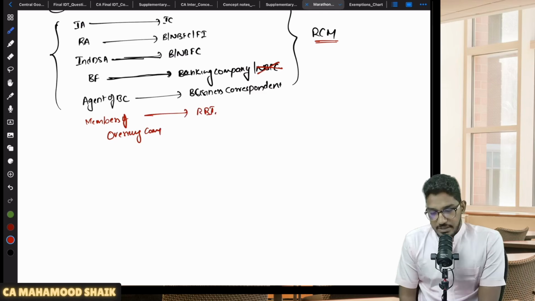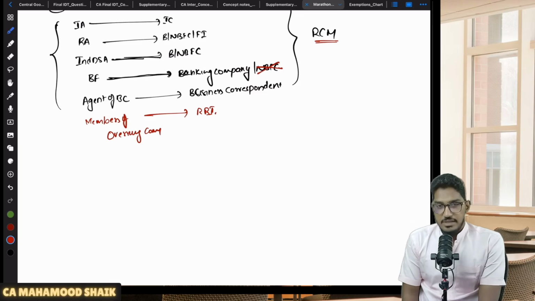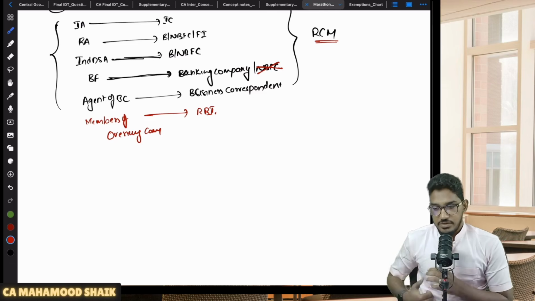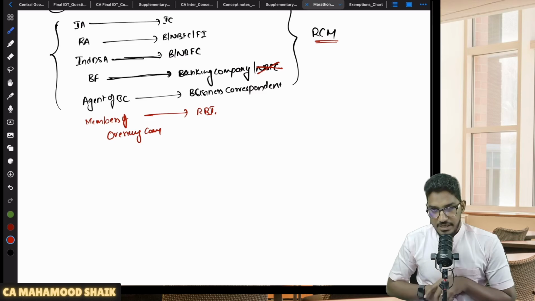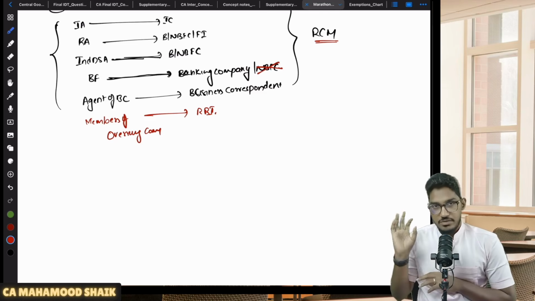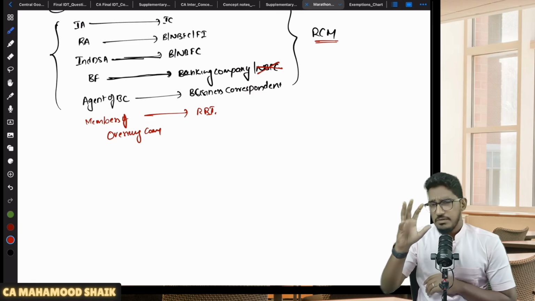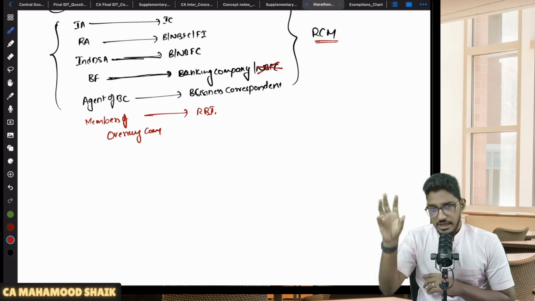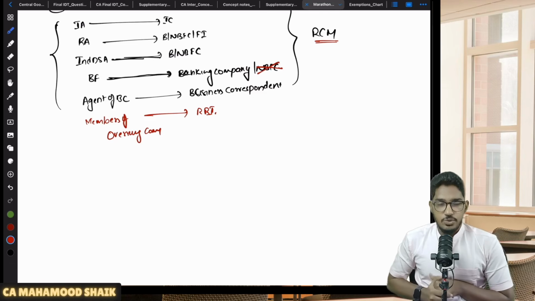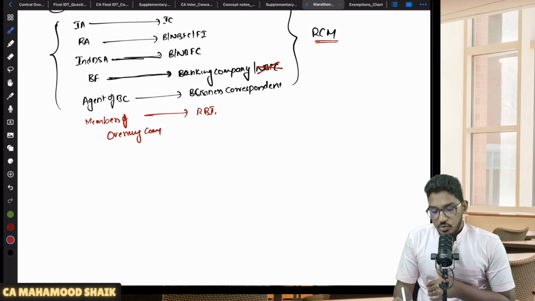See, what is this overseeing committee? In India, we have RBI, which is a central bank. Now this RBI will take various decisions regarding the money circulation, how to keep the repo rates, should they increase it, decrease it. All the decisions are taken by RBI. Now how they take the decision is, they have created one committee where there will be industry experts and all. These people will study the Indian market situation. They will give suggestions to the RBI regarding what decisions have to be taken. So some industry experts will be acting as members of overseeing committee. They will study the industry trends and give the suggestions to the RBI.